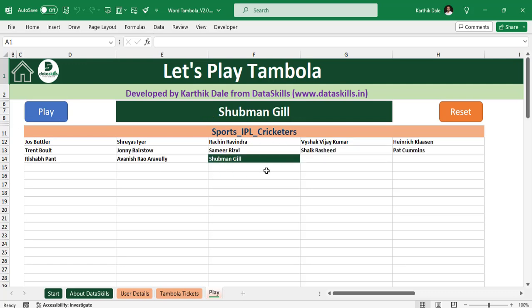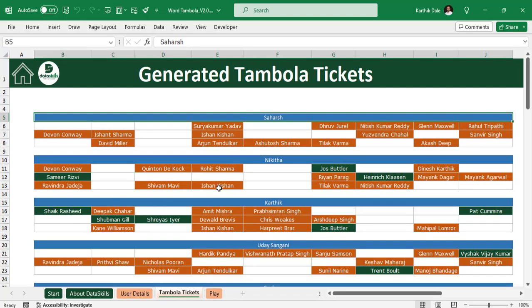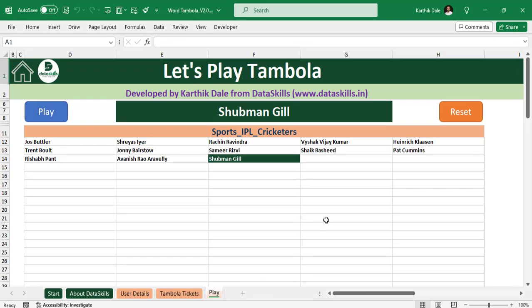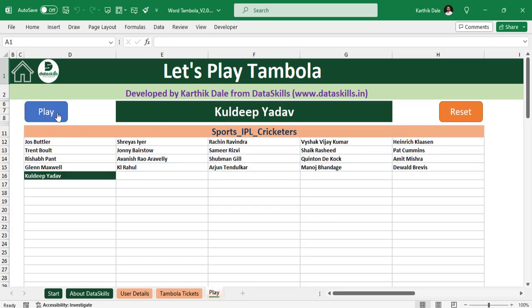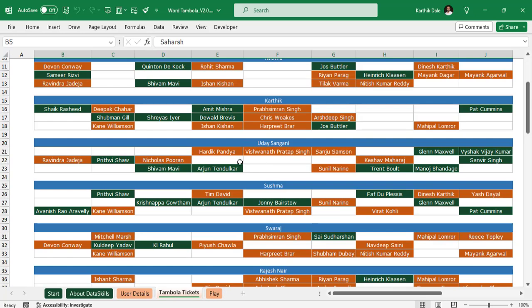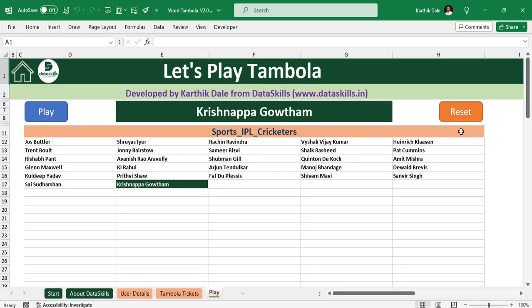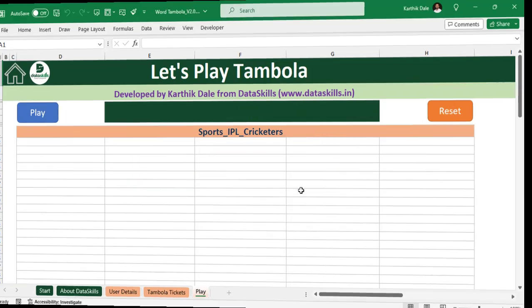After playing for some time, one of the participants may say, hey, I got the first five. Whether it is a right call or not, if you want to verify, you go back and check. Sir said he got first five. Where is that five? Not even one. And Nikita got like one, two, three, and so on. Like this, you can cross verify. This green is nothing but they got that name in that ticket. So if I keep clicking play, you will see that other names come here. So that's how this needs to be played. If in any case you want to reset, click on the reset button, click on yes.